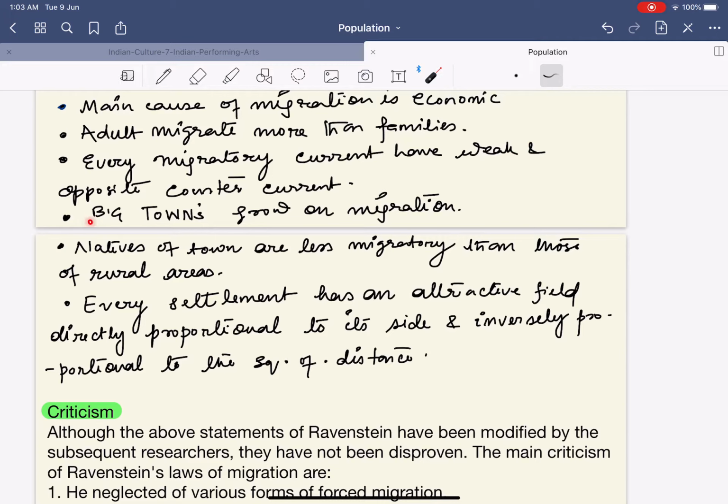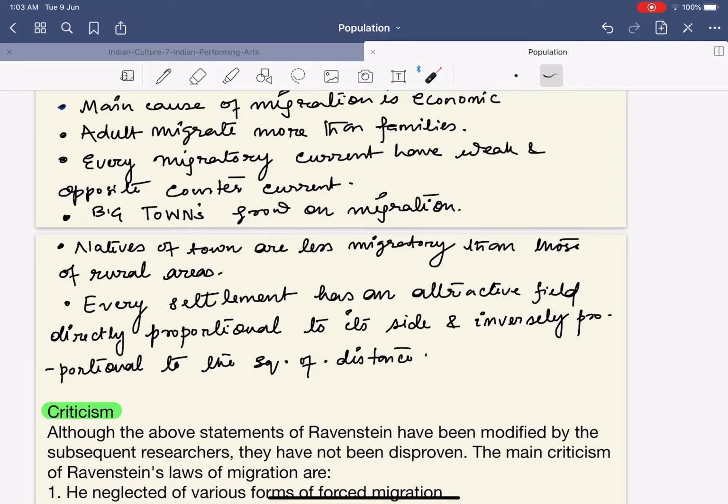Simple. Next, big towns grow on migration. This is very simple. Basically now most of you would have observed that in the current COVID pandemic crisis, what happened is that a large reverse migration is occurring. That is, people are moving back from the big towns towards their own home.